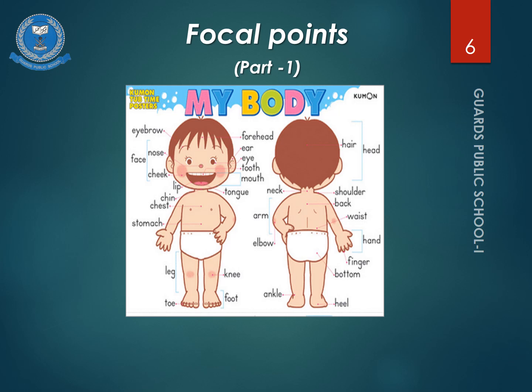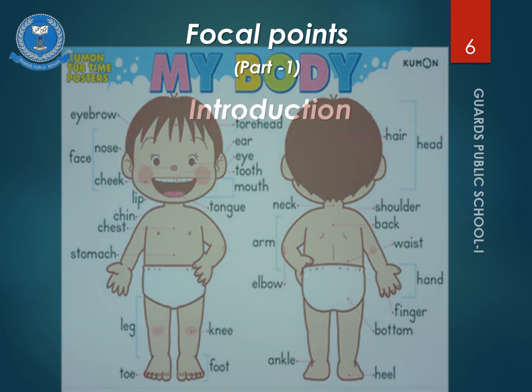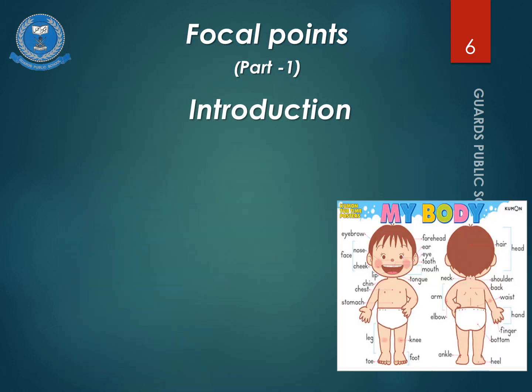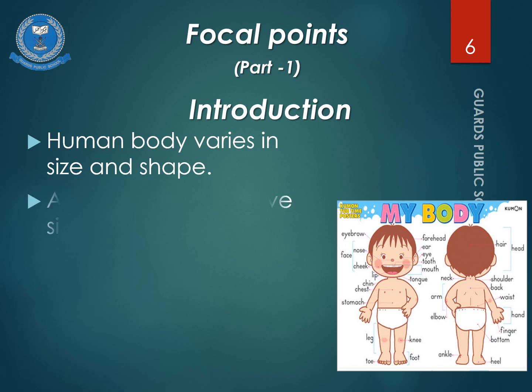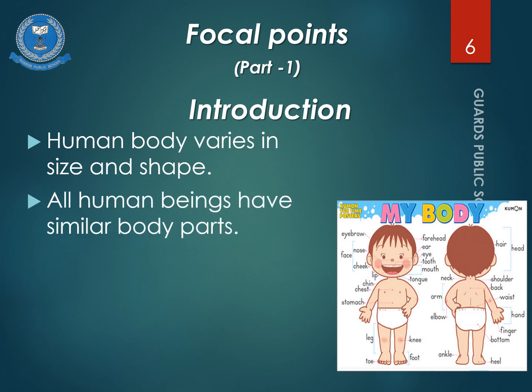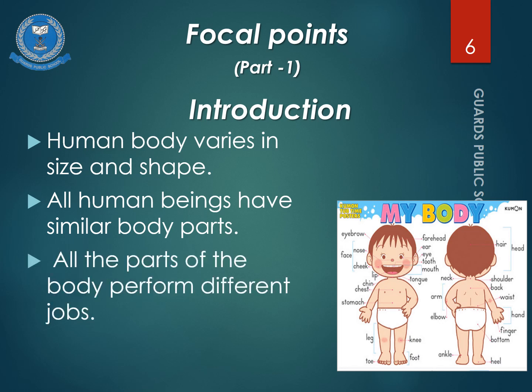Human body varies in size and shape. People can be tall or short, weak or strong, but all human beings have similar body parts. It's not like that someone has only eyes or only hands. All human beings have similar body parts and these body parts perform different jobs.